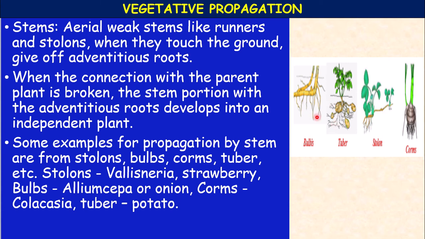Ginger also, and here stolon, for example strawberry. The part of the stem bends and touches the ground and produces roots. We can cut this portion, and the remaining portion develops into new individual plants. Even ginger, you can call it a rhizome, is also propagation through stem.